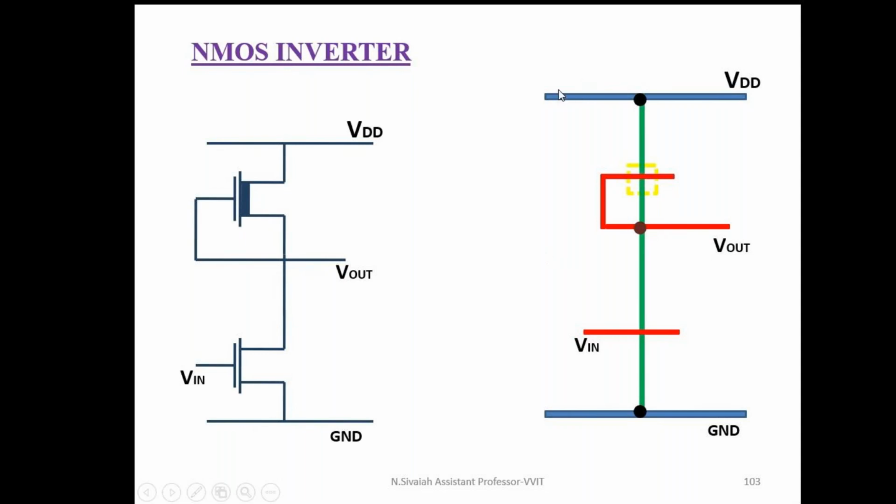First, draw the two metal lines for ground and VDD terminal. After that, form the transistors: the NMOS enhancement mode transistor and the NMOS depletion mode transistor. After that, make the contact cuts and connections. Finally, we can make the input and output connections.